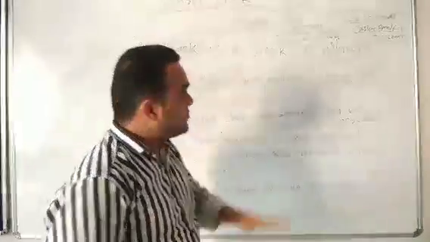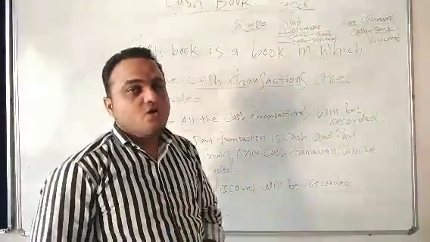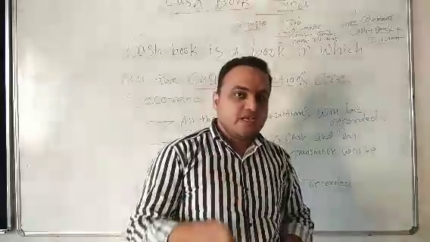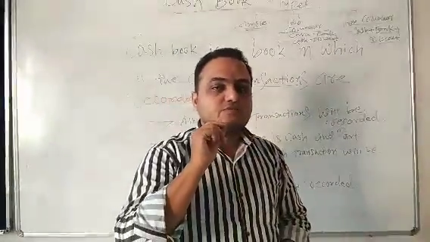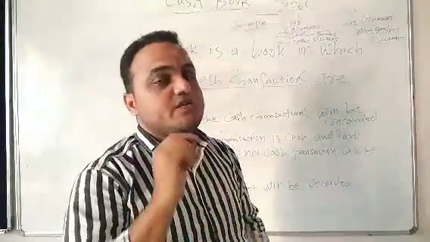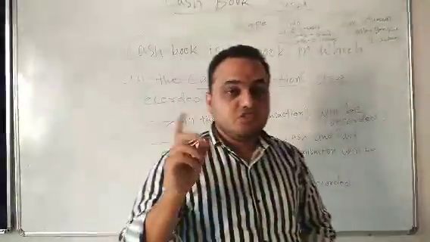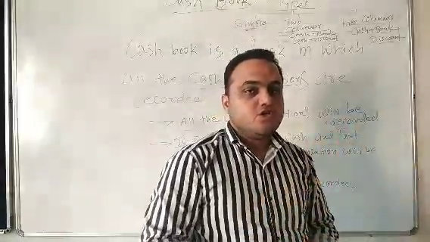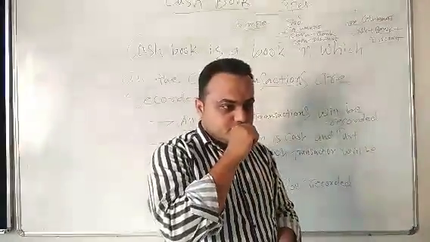Students, rules for all three are the same. The rules will not be changed. Only columns we have to draw extra. And it will be clearly mentioned in the instruction of the question whether you have to prepare simple cash book, or the two columnar, and even in two columnar which two columns you have to draw, and three columnar. So students, based on the instructions we have to prepare the cash book.